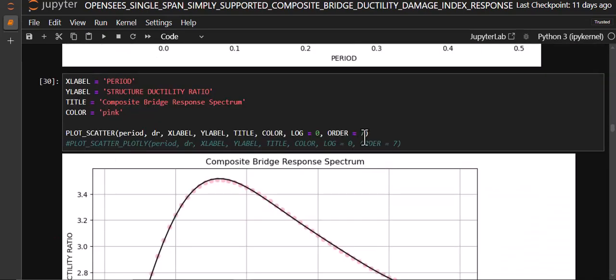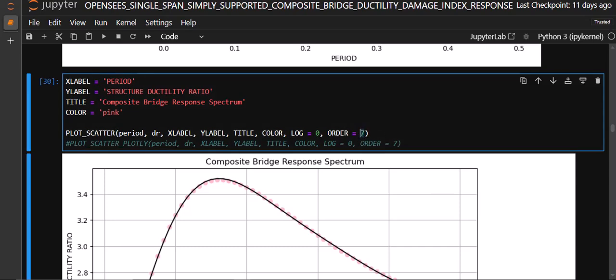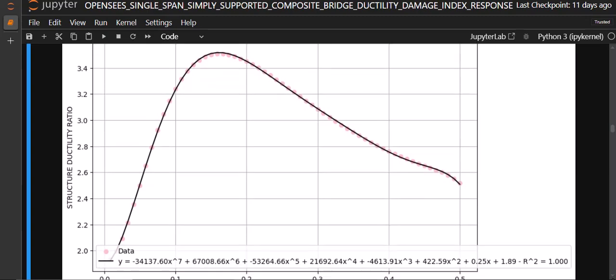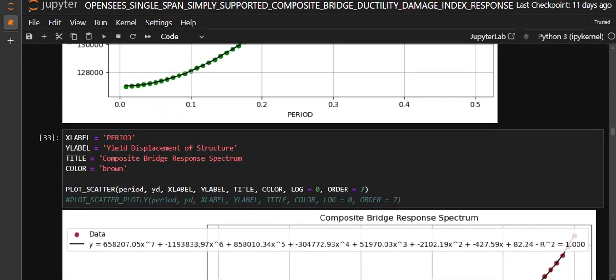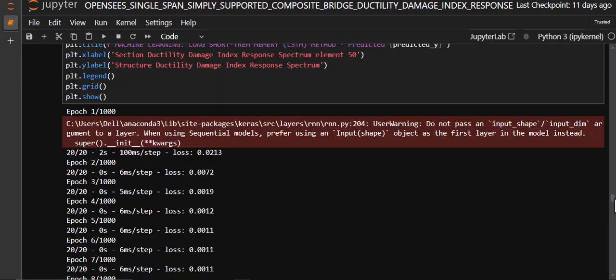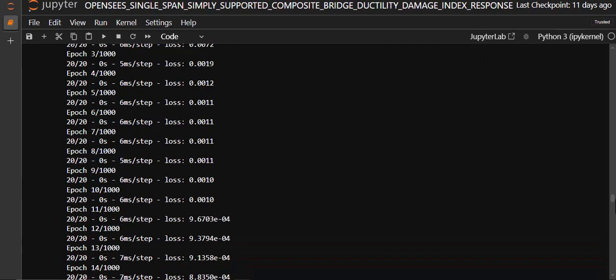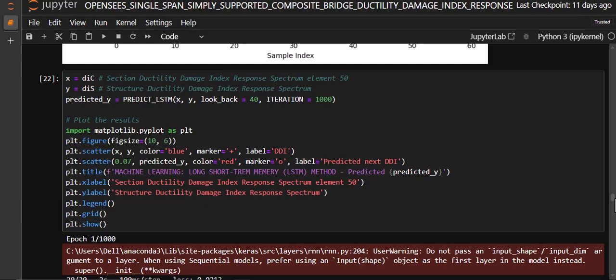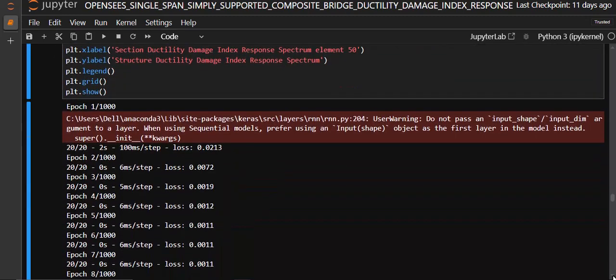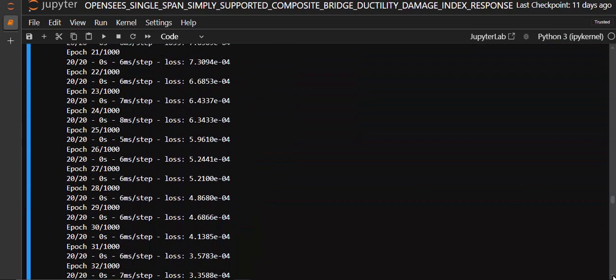You see in here you can change the order and see the different shape of the linear relations between these parameters, or even polynomial relations between the parameters. And let's see, yeah, at the end we run the loss regression and also machine learning as an LSTM method for predicting the next value with 1000 iterations and look back 40, and you can change it with your own data and run it again.